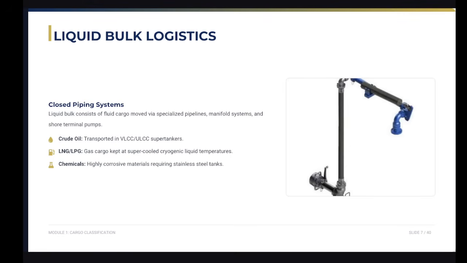Liquid bulk, including crude oil, LNG, and liquid chemicals, requires specialized pumps, manifolds, and piping. It never touches the open air during transfers. Systems such as inert gas blanketing are used to prevent combustion in the tanks.